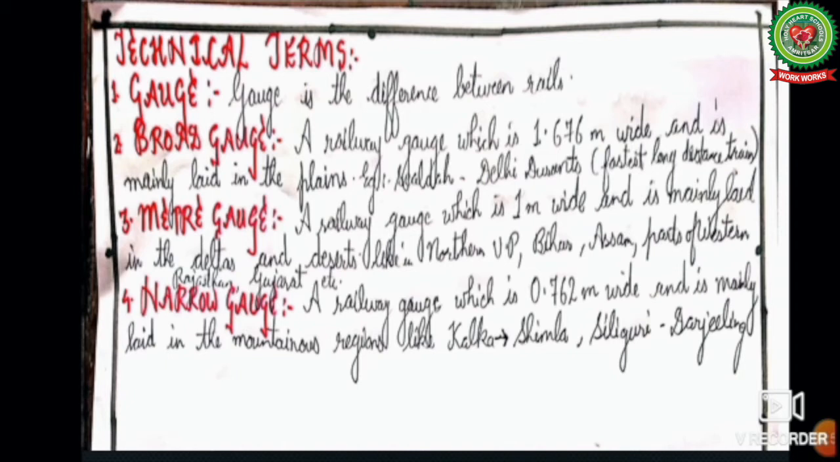Meter gauge is a railway gauge which is 1 meter wide and is mainly laid in the deltas and deserts, like in northern UP, Bihar, Assam, parts of western Rajasthan, Gujarat, etc. Narrow gauge is a railway gauge which is 0.762 meter wide and is mainly laid in mountainous regions like Kalka Shimla, Siliguri, Darjeeling.